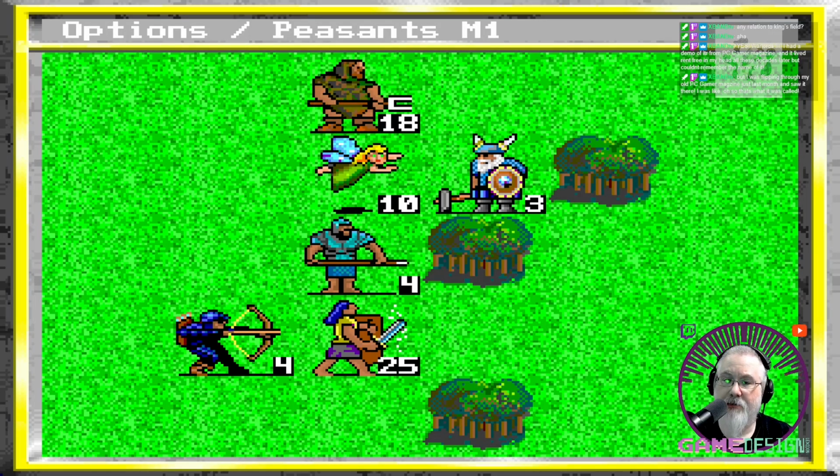Flipping through my old PC Gamer magazine just last month, I saw it there. I was like, oh, so that's what it's called. Oh, yeah, dude. So I'll be playing probably Warlords 1, but almost certainly I'll be playing Warlords 2 eventually. Oh yeah, dude, Warlords 3 looks exactly like the other Warlords games. Interesting.